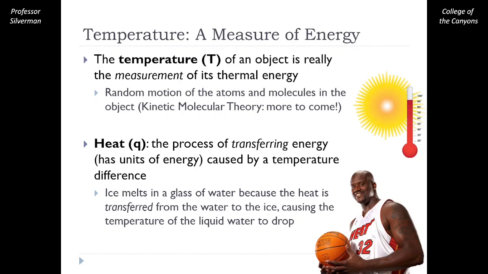Heat, on the other hand, is exactly a measurement of energy. It is a numerical energy value and needs to have units of energy. This is a subtle thing, but we need to be careful with our terminology.